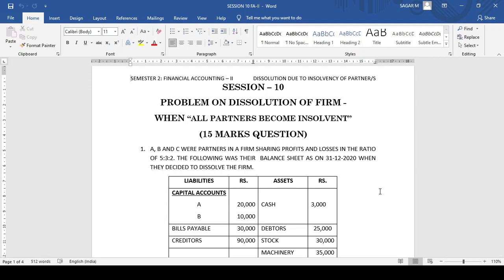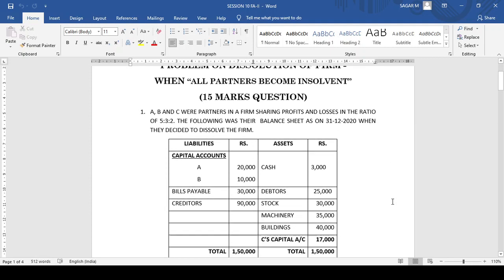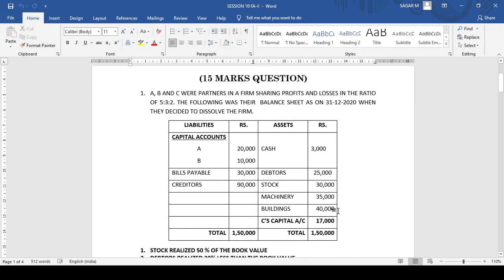So in the previous session, I discussed a problem on dissolution of firm wherein all partners except one become insolvent. In this session, I'm going to discuss when all partners become insolvent. In case all the partners of the firm become insolvent, then how to close the books of the firm. So let me read a problem for you.